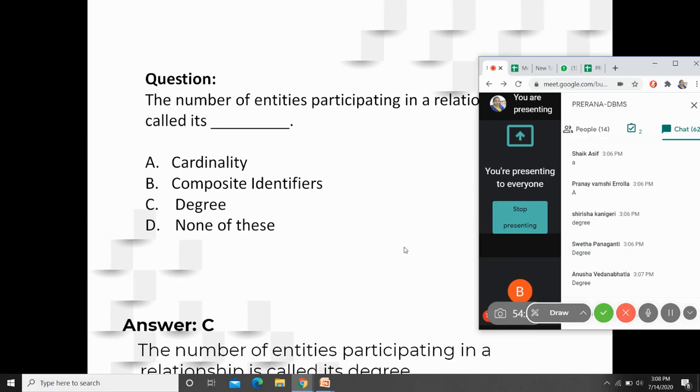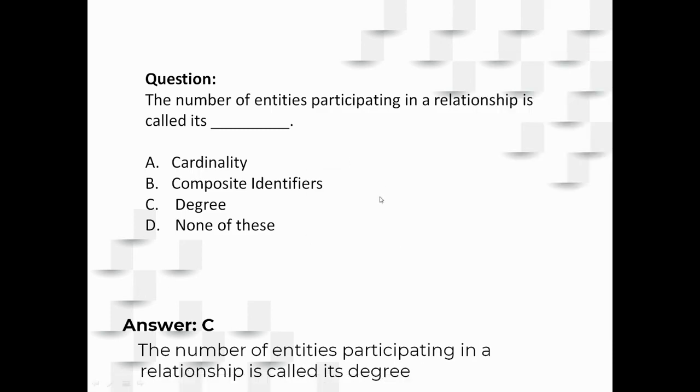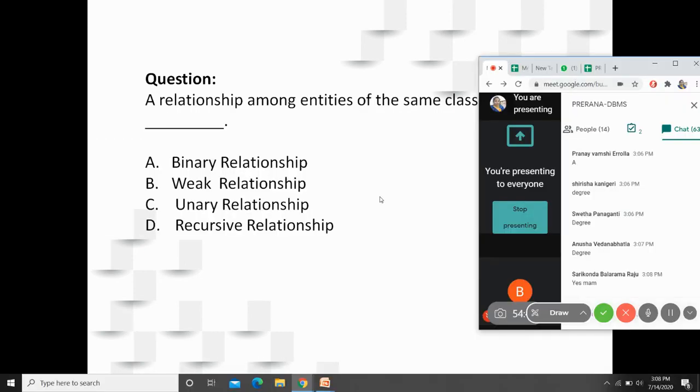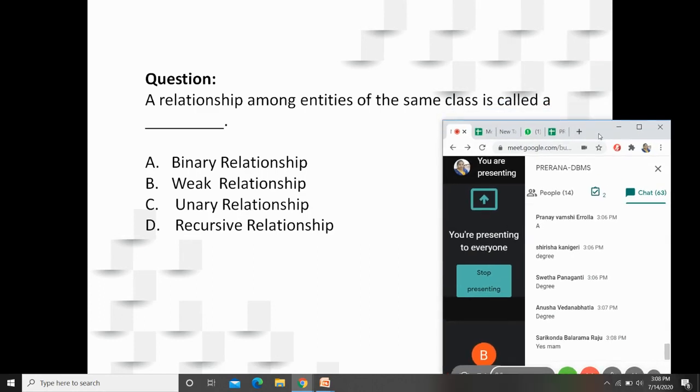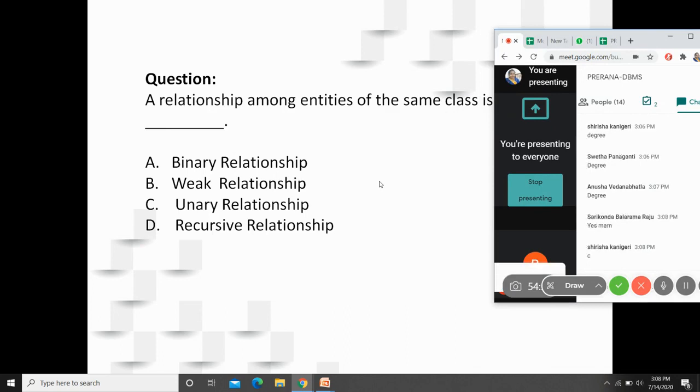So are you clear with this? Shall I go for the next question? Asif and Balram. Clear? Very good, very good. So let us go for the second question. Yeah, tell me. A relationship among entities of the same class is called as. Think before you answer. A relationship among entities of the same class is called as binary relationship, weak relationship, unary relationship, recursive relationship.